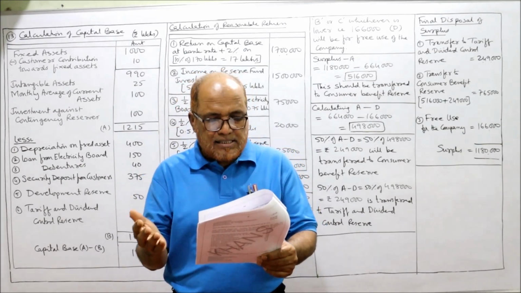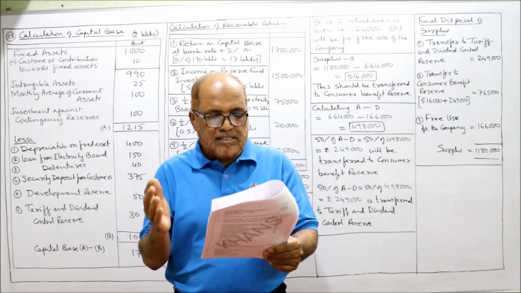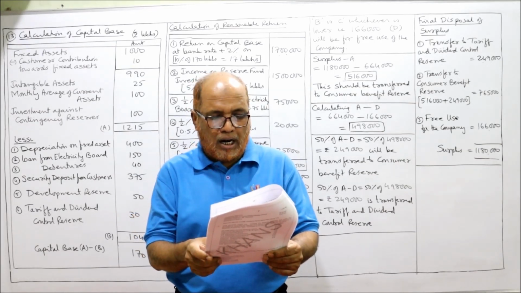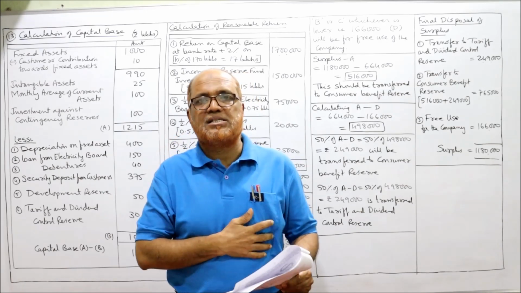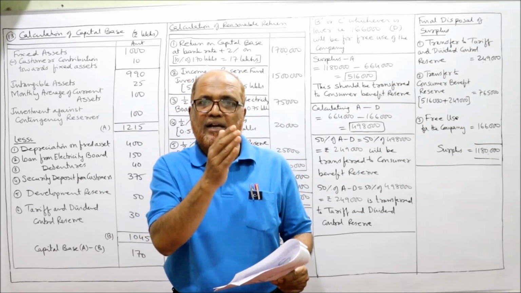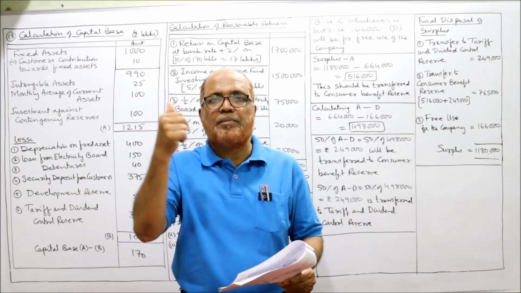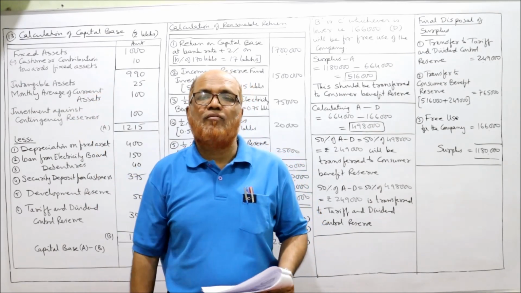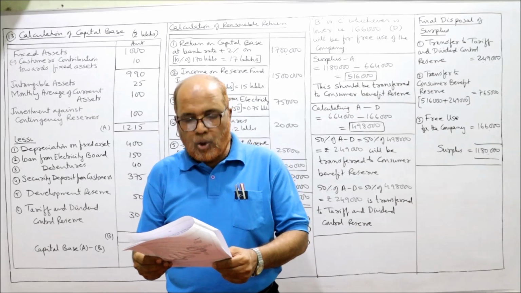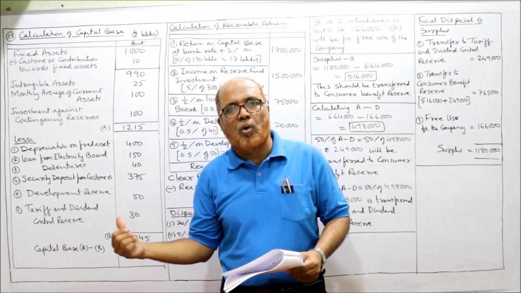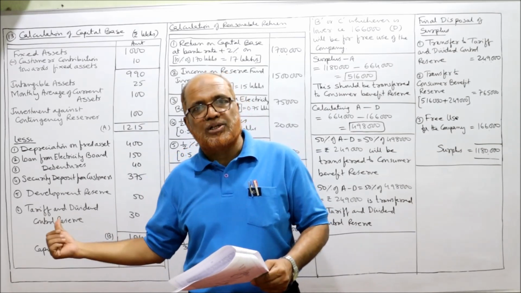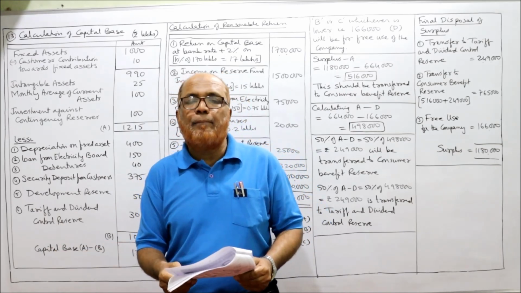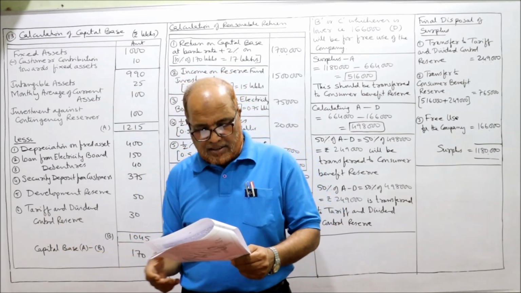Then contingency reserve invested in 6% state government loan 100. So investment against contingency reserve will be taken under addition item while calculating capital base. Loan from electricity board, deduction item. 11% debentures, deduction item. Development reserve, deduction item.